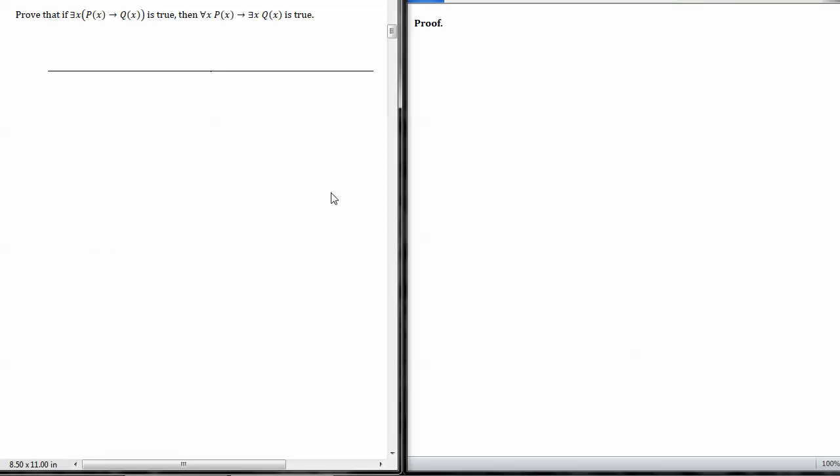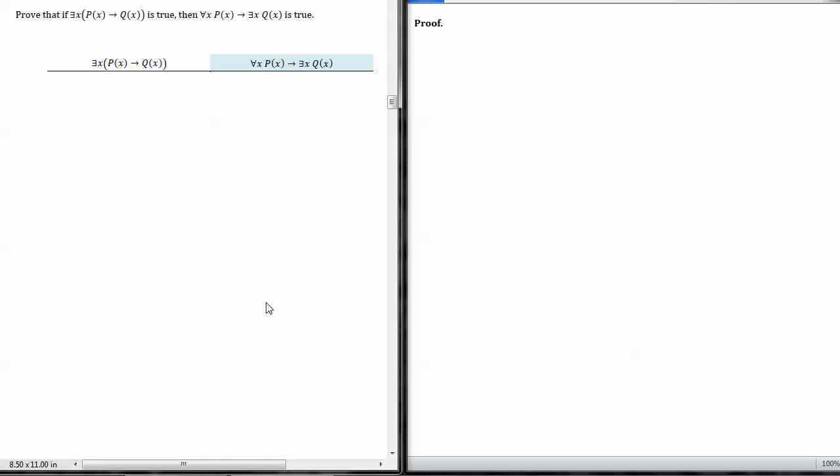So here it is. Prove that if there exists x such that p of x implies q of x is true, then for all x, p of x implies there exists x, q of x is true. So we have our given and our goal. And actually, this entire statement is a big conditional goal, right? But I've already done the first step here of taking the antecedent and bringing it over as a given. I've hidden the first step.